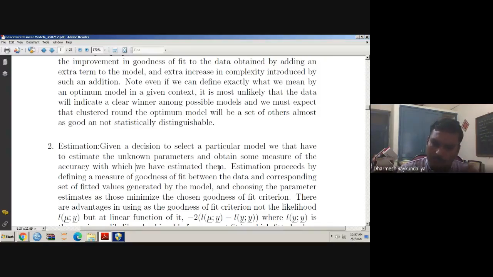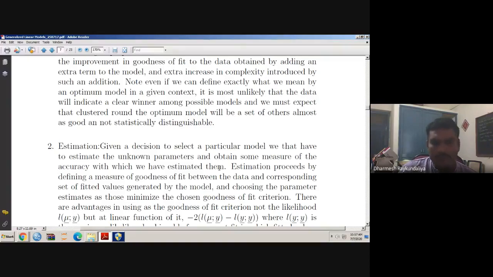If the difference is lower, we say that the model is actually representing the data, so that model is good. So our aim is to estimate the parameters in such a way that the difference is minimum.